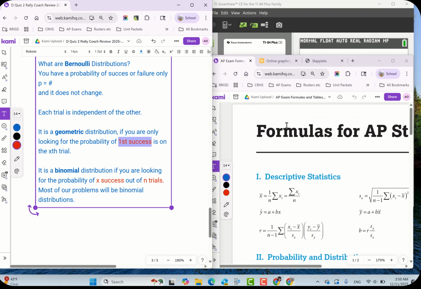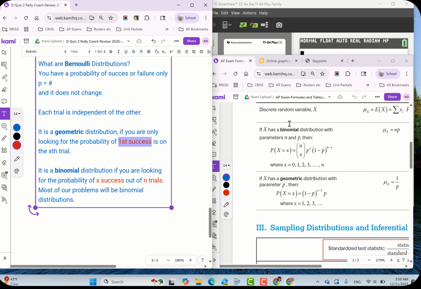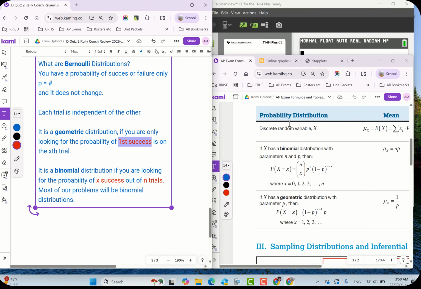Okay, and if you're looking for formulas, you're mainly going to have to focus on binomial distributions, okay? That tends to be the one that we are working on in AP Stats. Geometric distributions used to be a little bit more emphasized, but those are going to be phased out in the future, not necessarily this year. But the formula is pretty intuitive, and you can find it on the formula chart. So when you're taking today's quiz, make sure that you know the two formulas.